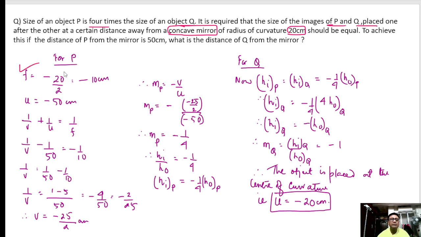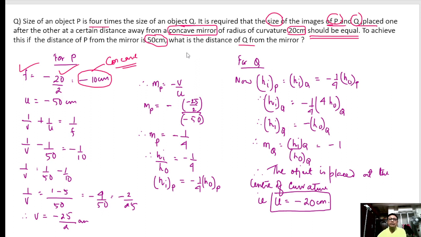The focal length is half of the radius of curvature, and it is minus 10, because it is a concave mirror. If the object P is kept at 50 centimeter away, where should the Q be kept from the mirror?